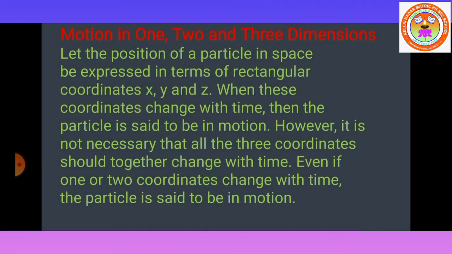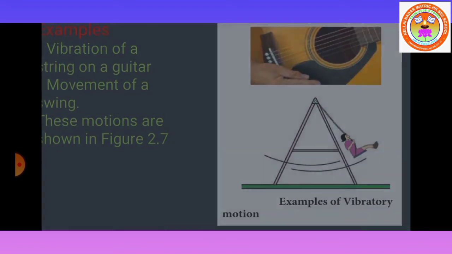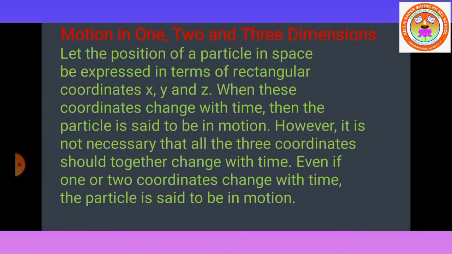Next, motion in one dimension. Let the position of a particle in space be expressed in terms of rectangular coordinates x, y and z. When these coordinates change with time, then the particle is said to be in motion. When the position of the particle in x, y or z coordinates changes with the time, the particle is said to be in motion.